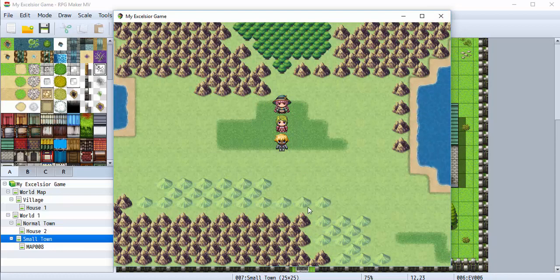Try not to add them inside houses. Obviously, you're not going to want to add snow inside of a house or something like that because it doesn't make any sense. But it really adds a lot of detail, especially to the world map.